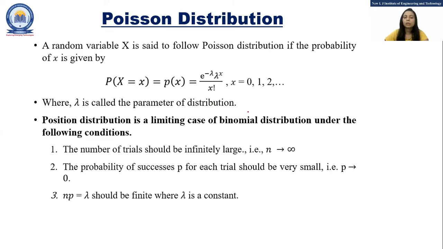Poisson distribution is also a discrete probability distribution with parameter lambda. And we can also say that the Poisson distribution is a limiting case of the binomial distribution under the following conditions. First, the number of trials should be infinitely large, that means n tends to infinity. The probability of success p for each trial should be very small, that means p tends to 0. And np equals lambda should be finite, where lambda is a constant.